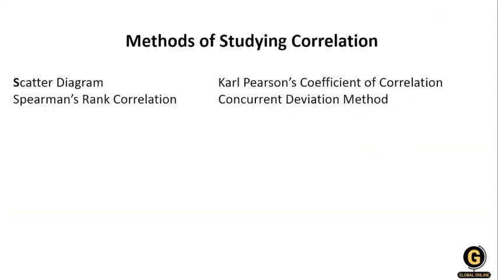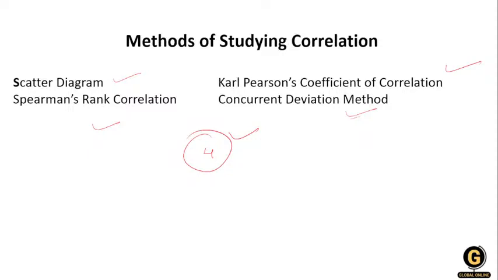Then the next one, the methods of studying correlation. When we are talking about correlation, we study it with the scatter diagram, and we use the Karl Pearson correlation coefficient. We also use Spearman's rank correlation and the concurrent deviation. So these are the four methods in which we study correlation. We will see them one by one.